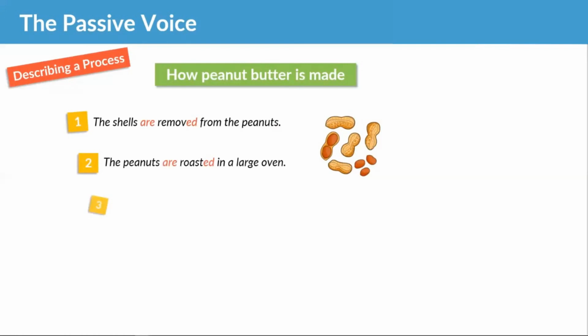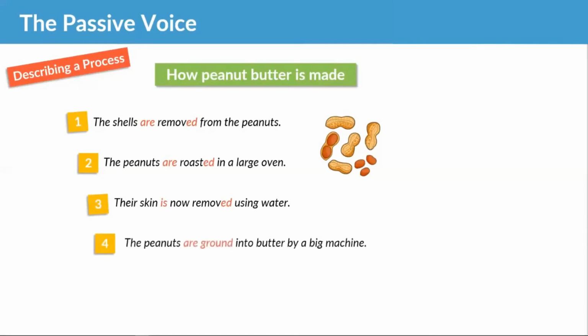Step three, their skin is now removed using water, all in the passive, okay? Their skin is now removed using water. Step four, the peanuts are ground into butter by a big machine. So the peanuts are ground into butter by a big machine.